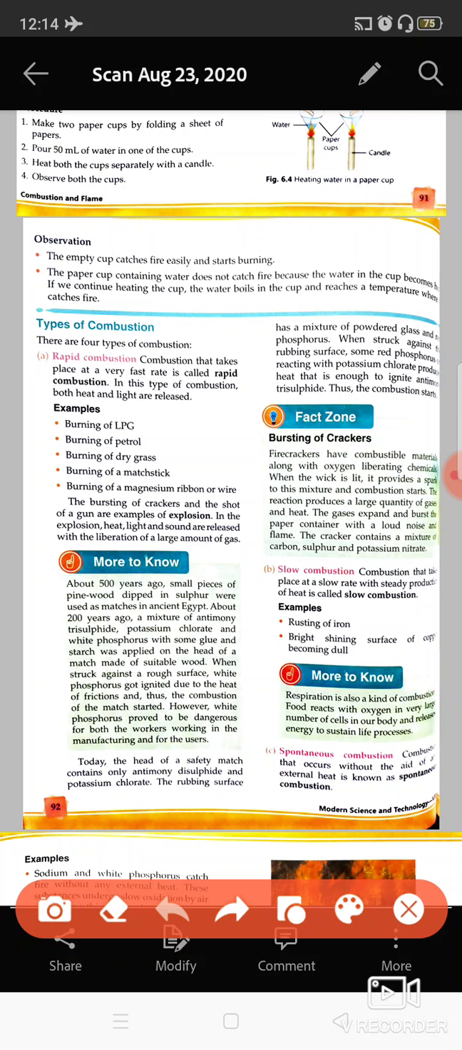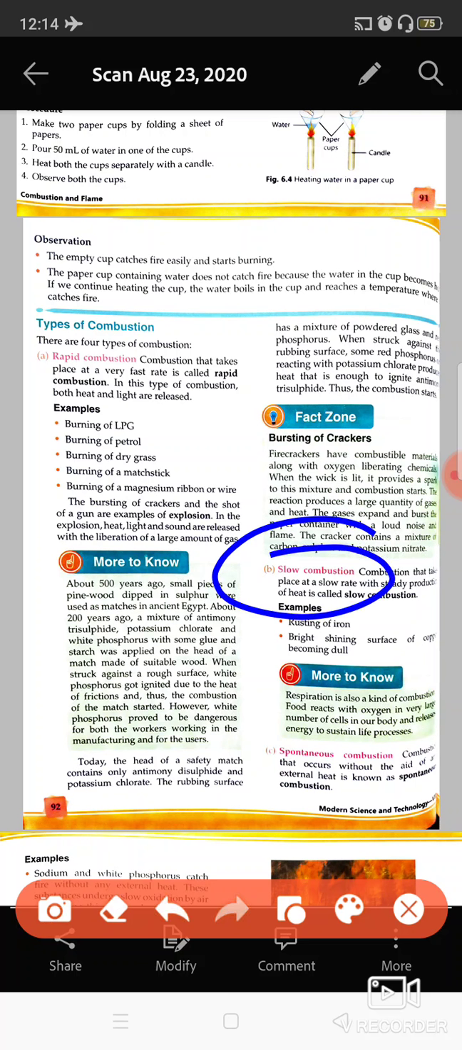In this, you need to give some amount of energy, some amount of heat, so that these substances start burning so quickly. Like LPG, petrol, grasses, matchstick, once you rub it, once you give it heat, their temperature increases and they start burning. So this kind of combustion is known as rapid combustion.